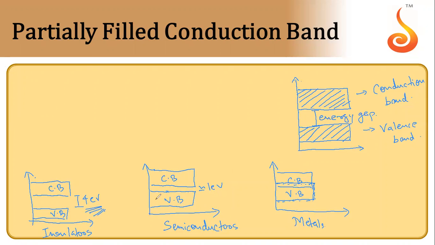Now what happens, let's say here electrons are there in valence band. If you supply some amount of heat here, the electrons will gain sufficient energy such that they would be able to move to the conduction band. That's why the conductivity of a semiconductor increases when you increase the temperature. But in case of insulator, that energy difference is very large. In case of metal, the conduction band and valence band overlap each other. So the electrons in valence band are free to move to the conduction band, and hence their conductivity is very much higher.